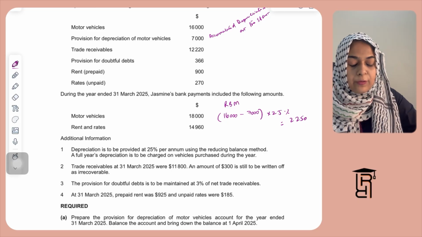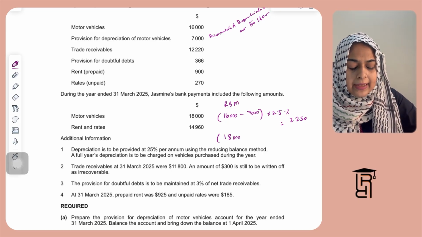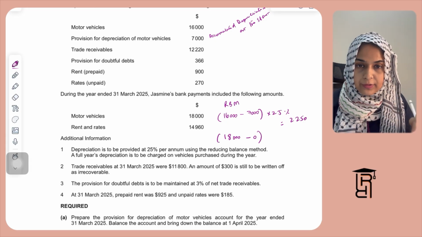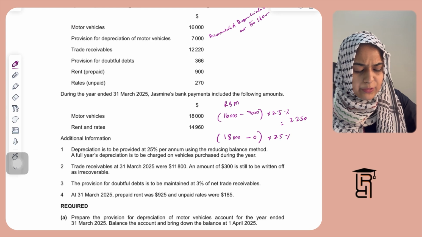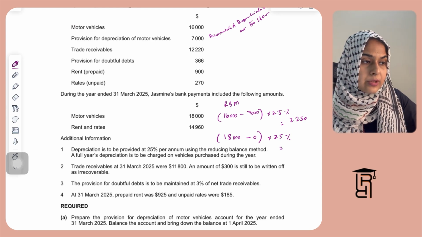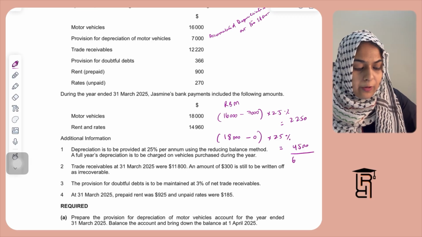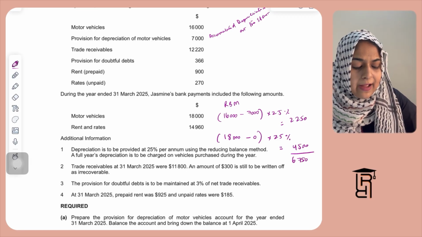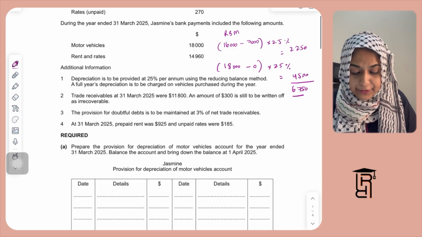So 2250 for the old motor vehicles, and then the new motor vehicle has a cost of 18,000. Accumulated depreciation is zero on the new motor vehicle because we just purchased the new motor vehicle. And then when you multiply this by 25%, you will get 4,500 for this. So that means the total depreciation for all the motor vehicles that we have at the end of the year is 6750.